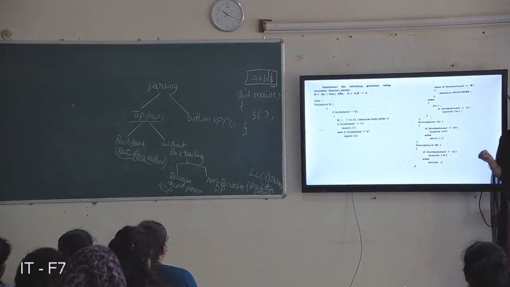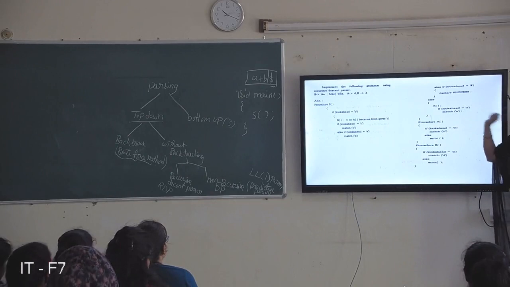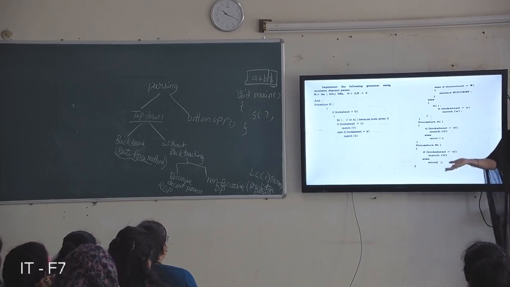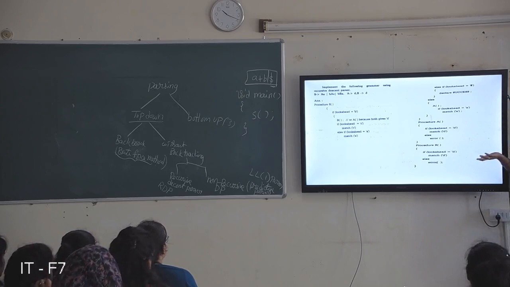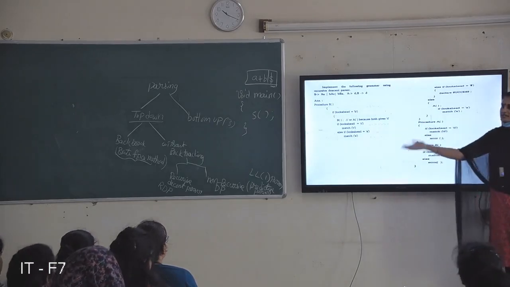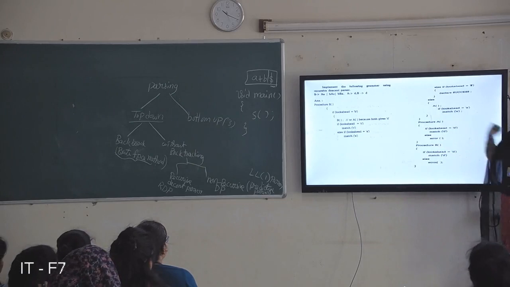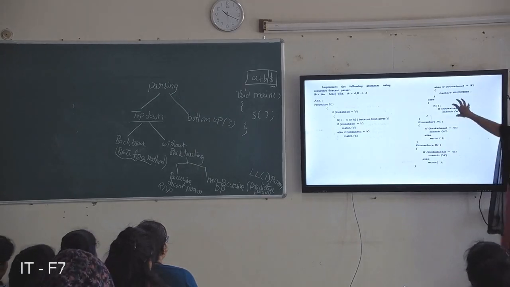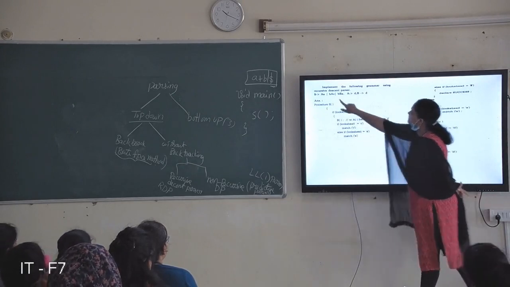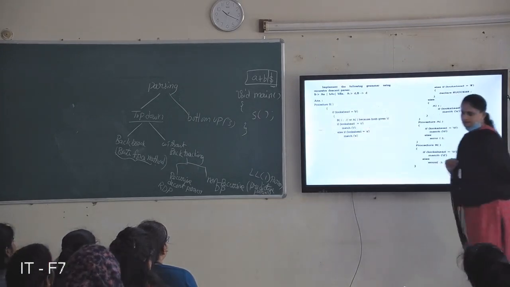If it is a terminal, you can write like this. If lookahead equal to A, for that particular symbol just write match, otherwise error. Then advance the input to the next symbol. And if it is a non-terminal, a capital letter, you can call the function like this. So this is the procedure for the production AA, and this is the procedure for BAC and BBA.